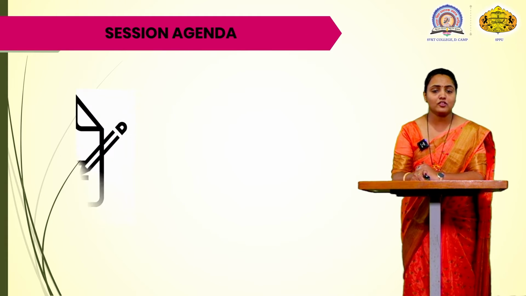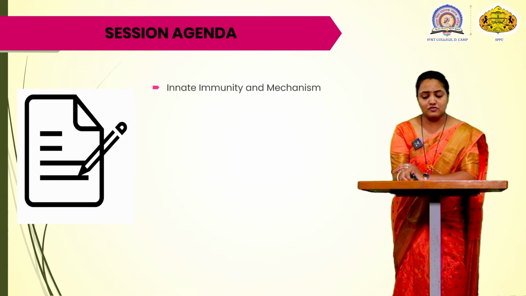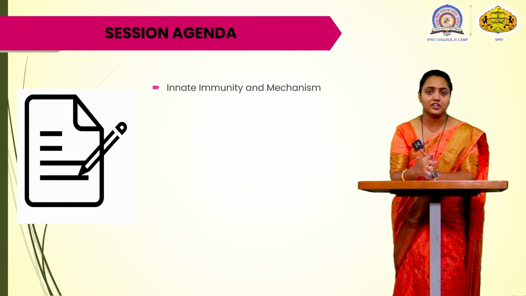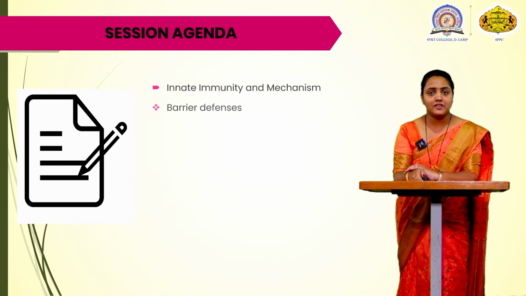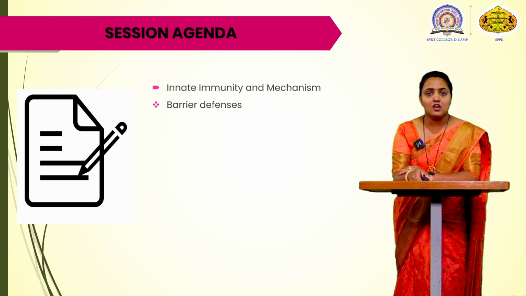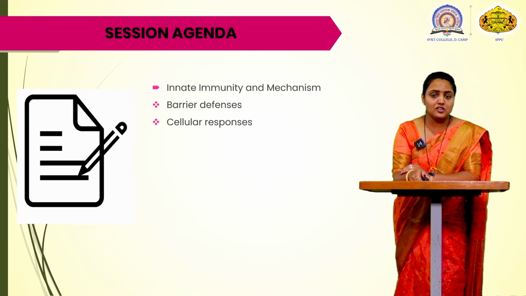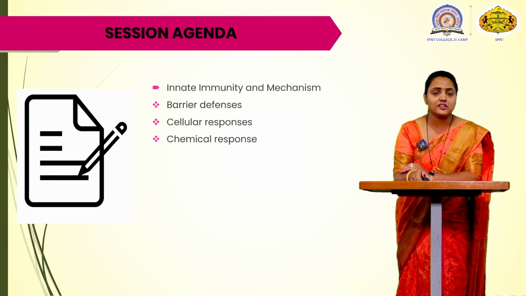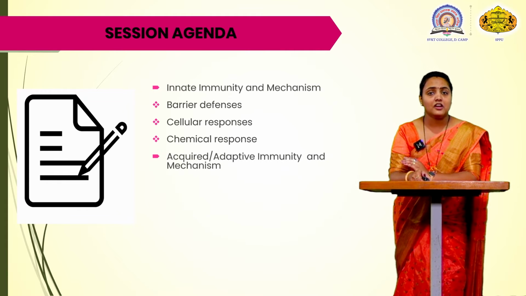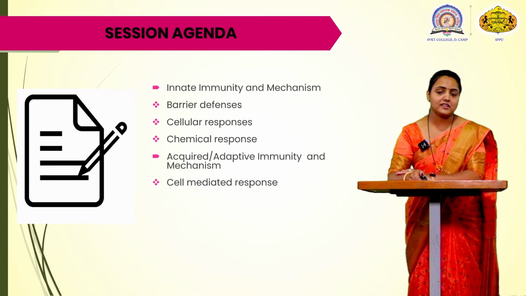So today what we are going to learn? The stages which we have seen of the innate immunity, we are going to see the detailed mechanism of that. What is innate immunity and what are its mechanisms? First, in innate immunity, we are going to see the barrier defenses, that is the first line of defense mechanism. Cellular responses, which is the second line of defense mechanism. Chemical responses, which is again the second line of defense mechanism. And after that, we are going to see the third line of defense mechanism, that is the adaptive immunity or the acquired immunity and its mechanism.